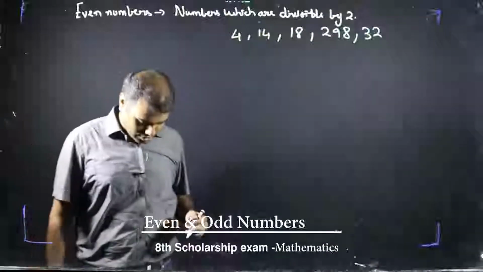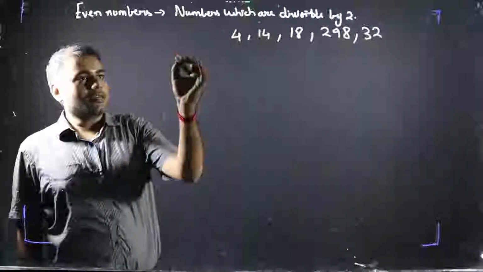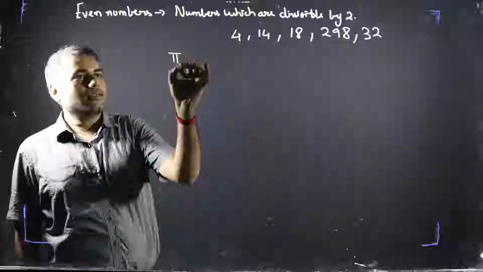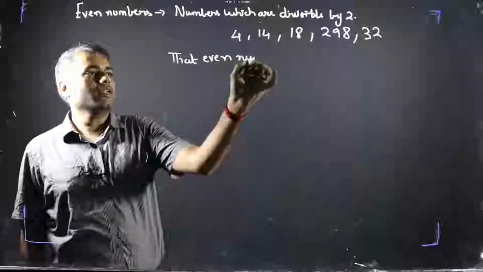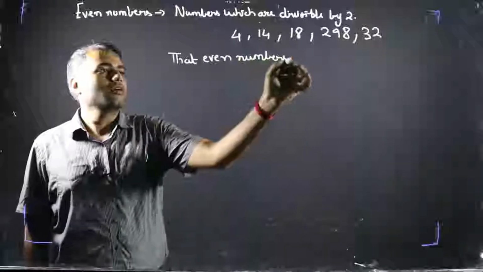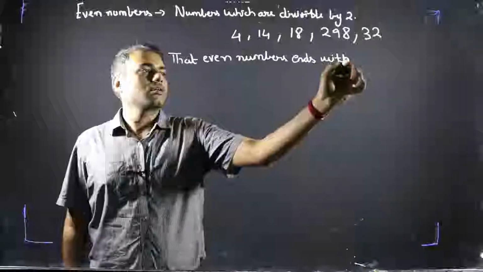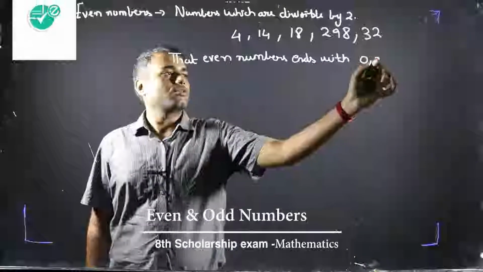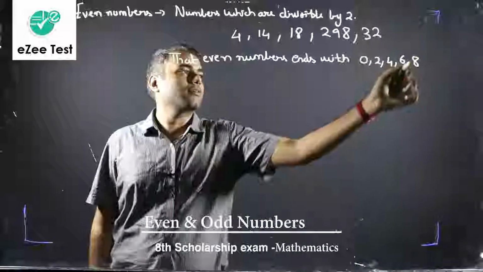So what is the characteristic of these numbers? The characteristic of these numbers is that even numbers end with either 0, 2, 4, 6 or 8.